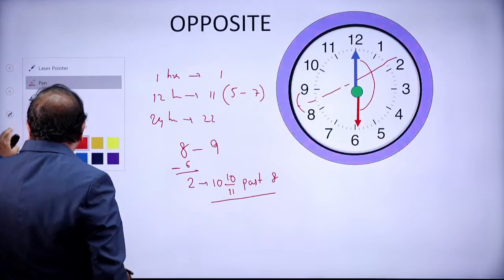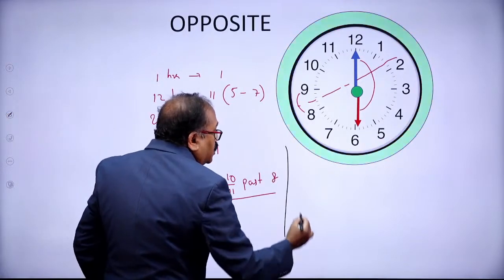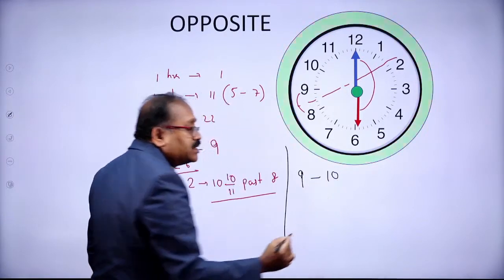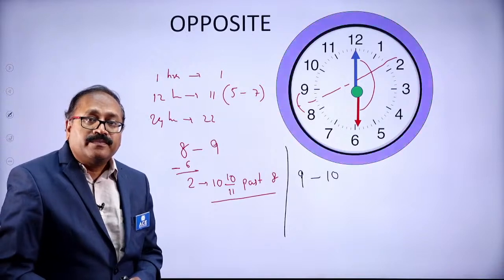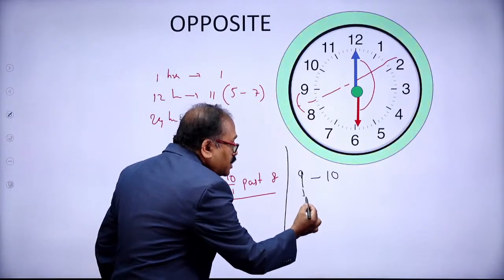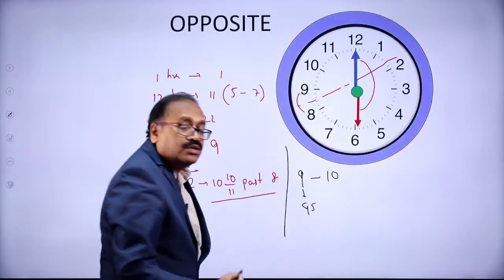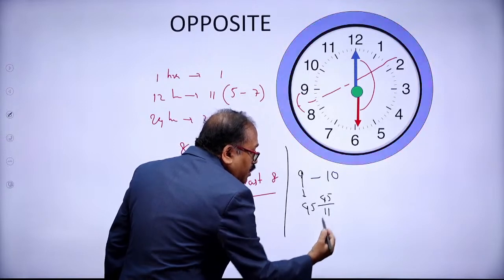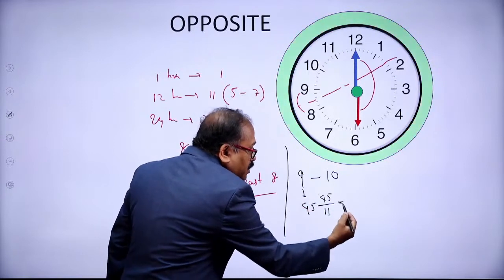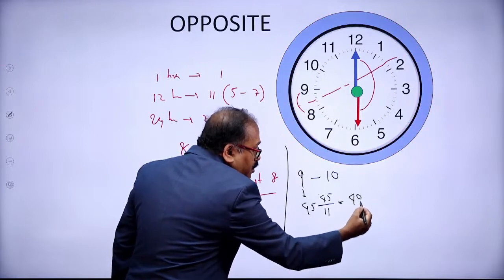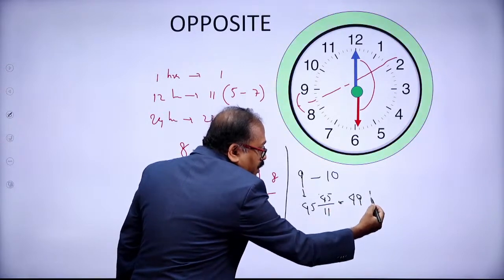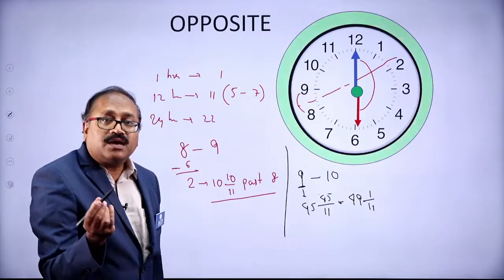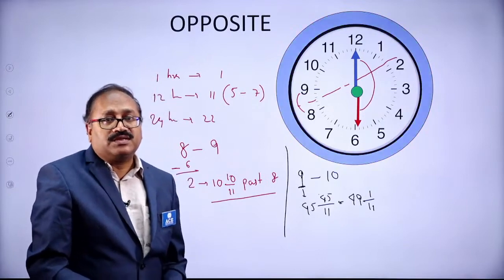Try this example. If I ask you, in between 9 to 10, at what time will the hands of the clock be opposite to each other? At 9 o'clock, how many minutes are there? 45 minutes. So the hands will be opposite to each other at 45 by 11. In 45, 4 elevens are there. Take that 4 over here, then 49. And if you take out 44 from here, 1. So 49 and 1 by 11 minutes past 9, the hands of the clock will be opposite to each other.